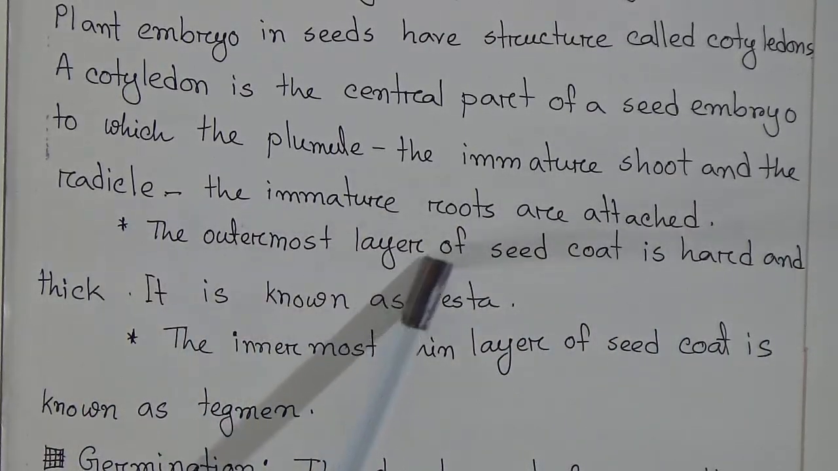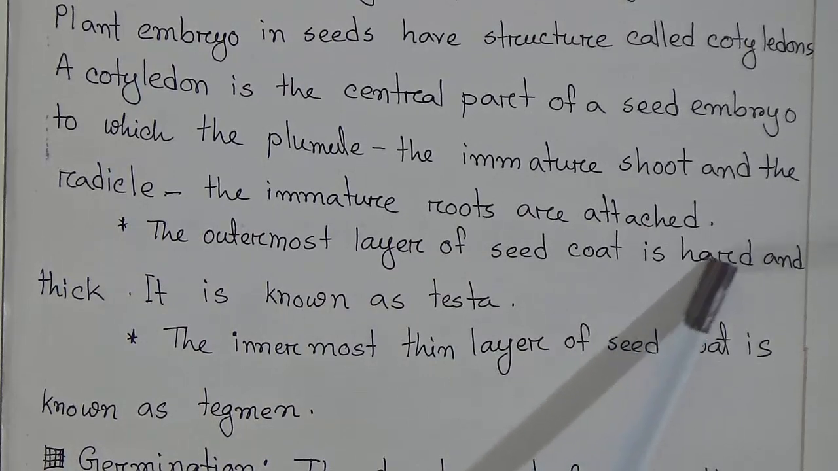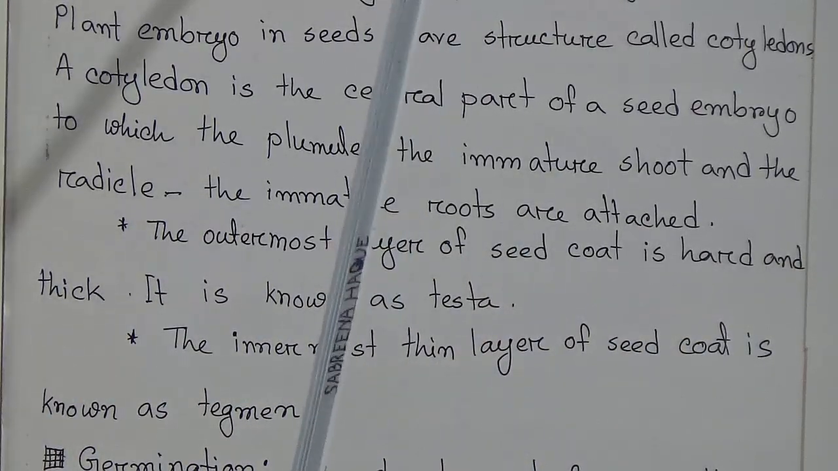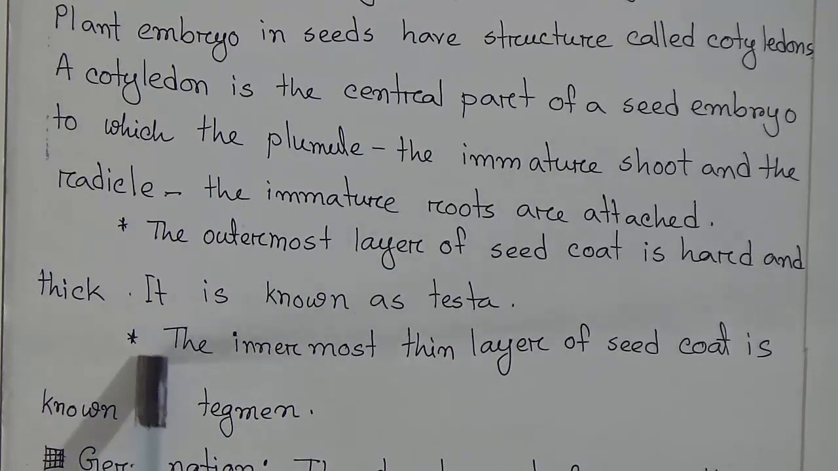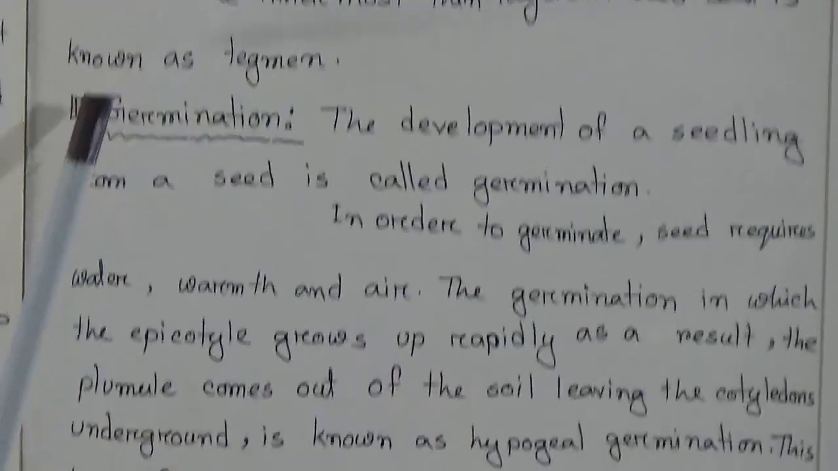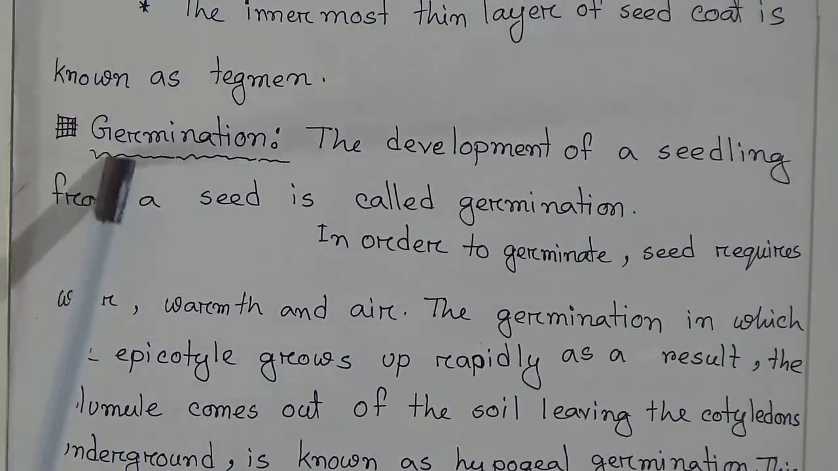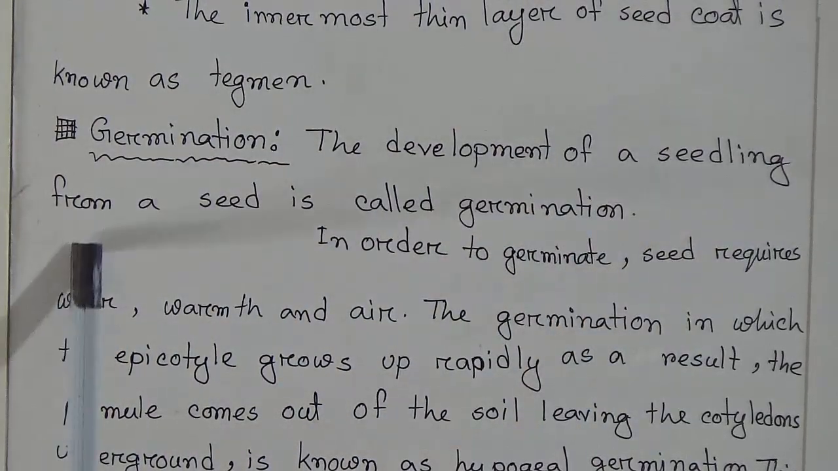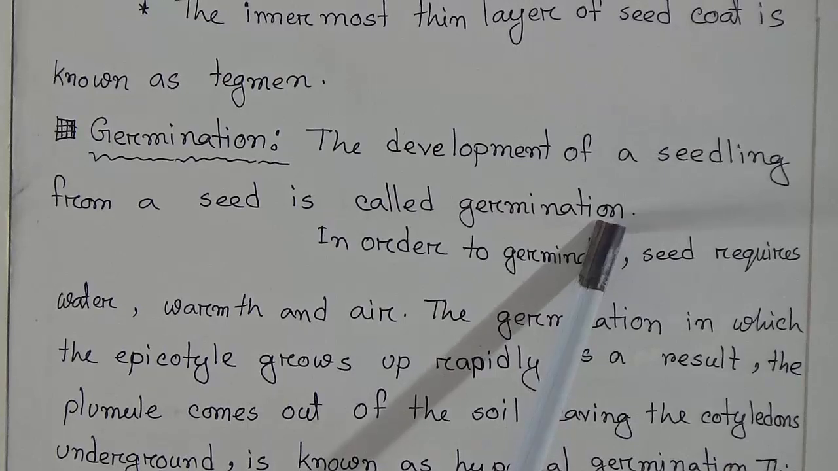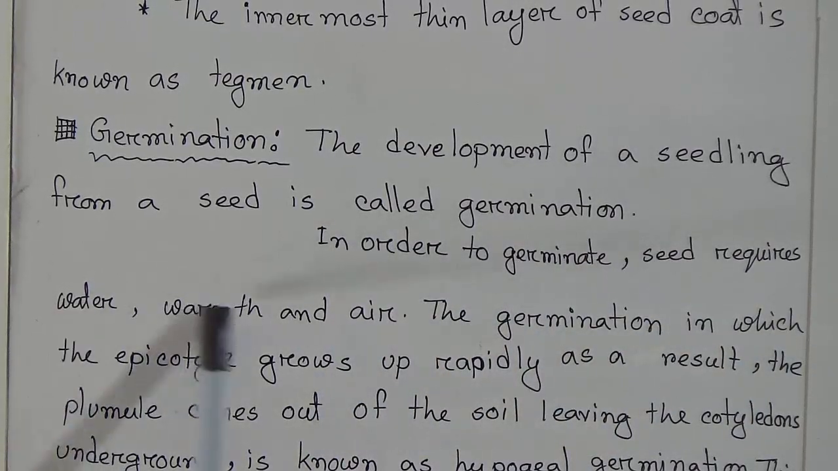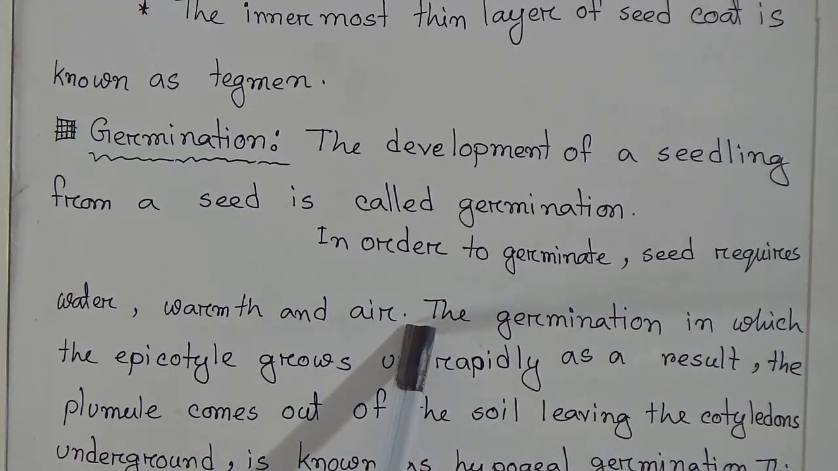The outermost layer of the seed coat is hard and thick. It is known as testa, that means this part, and the innermost thin layer of the seed coat is known as tegmen. Now we will learn about germination. The development of seedling from a seed is called germination. In order to germinate, seed requires water, warmth and air.